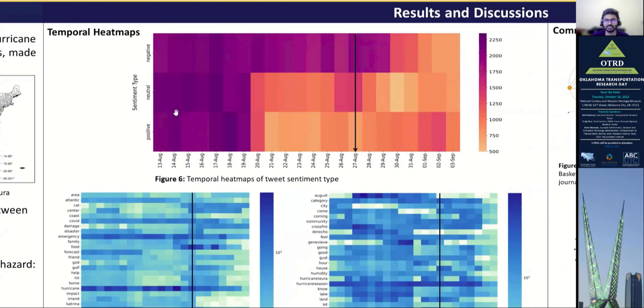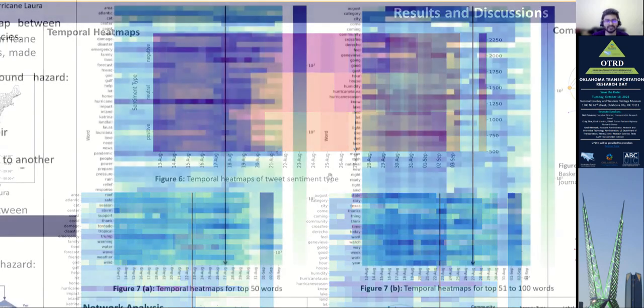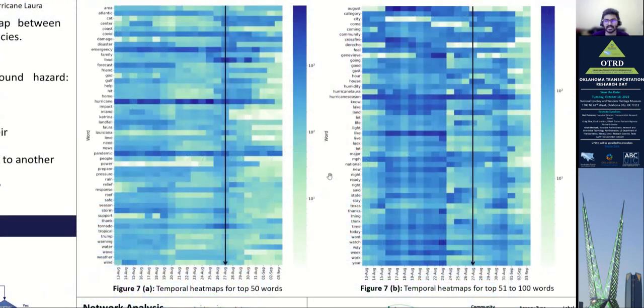Though at first neutral tweets were high, as time passed after the landfall, negative tweets peaked, and the reason behind such an increase could be Hurricane Laura's devastation. These are the top 100 buzzwords discussed over time. There are a few words like COVID, emergency, hurricane that were constantly repeated, but a few words like power, damage, roof, center, etc. were not used as much in the beginning, but during the landfall, their frequency drastically increased.